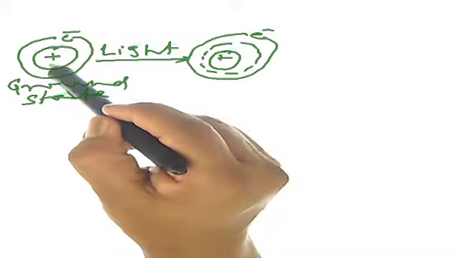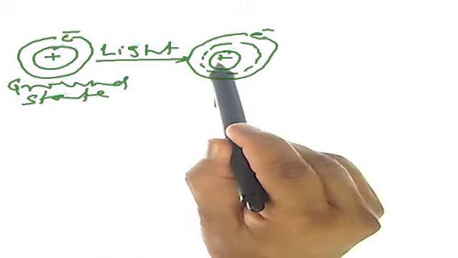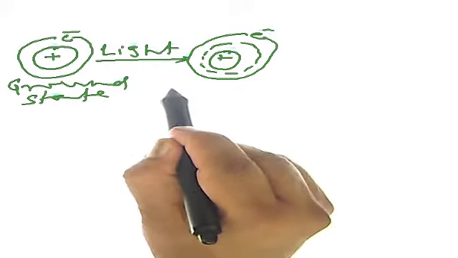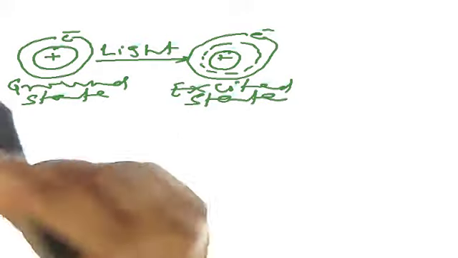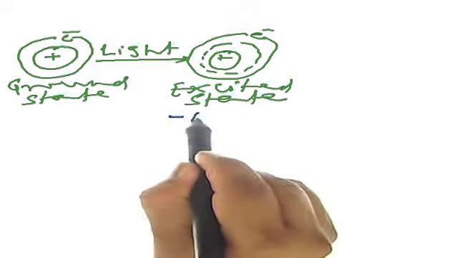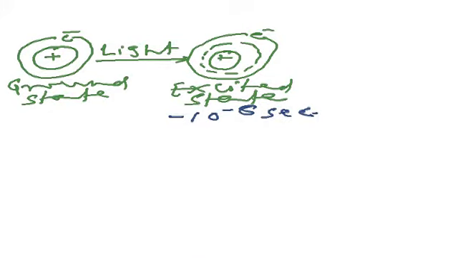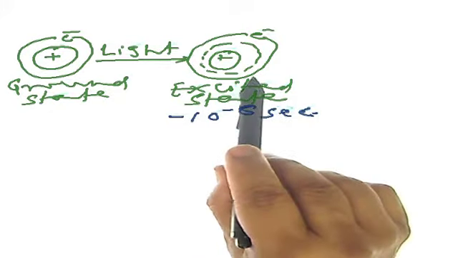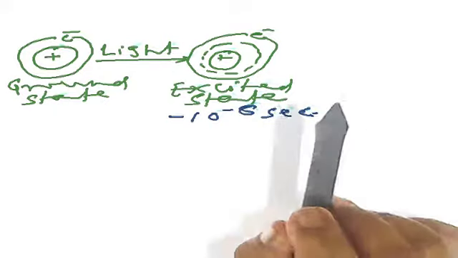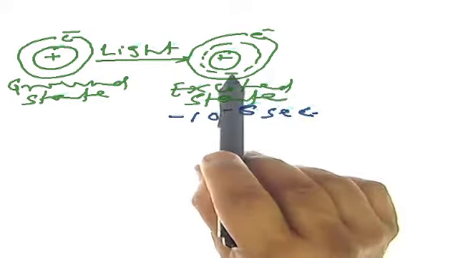Now this nucleus has less control over this electron than this nucleus, and this state is called excited state. Any molecule can exist in this state only up to 10 to the power minus 8 seconds. If beyond this time period it wants to stay in this state, the extra light energy will be converted into heat energy and the whole structure will burn out.